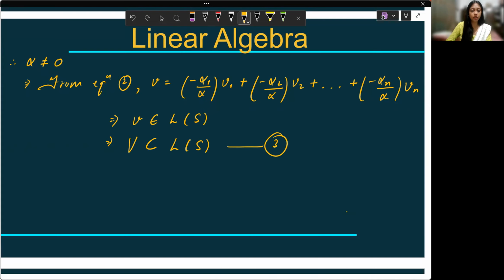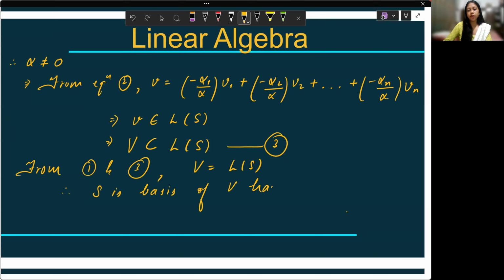So from 1 and 3, V is equal to L of S. Therefore, S is a basis of V having n elements. This was your first question for 10 marks.